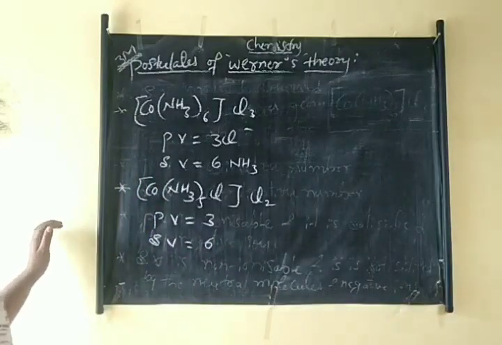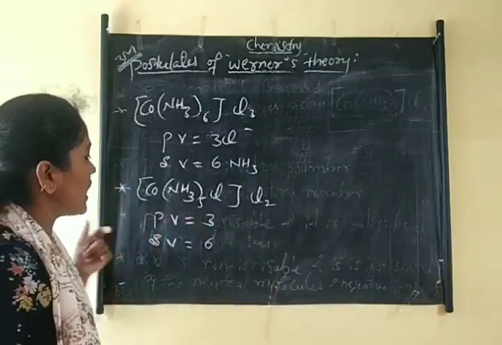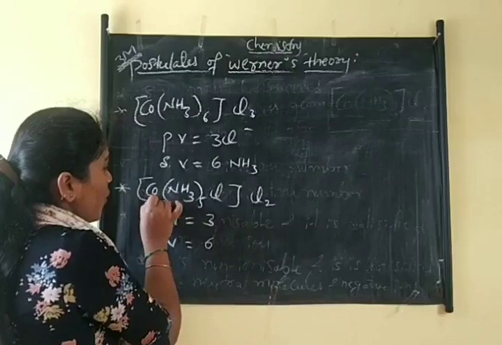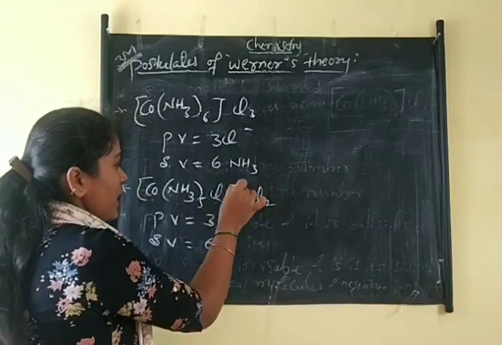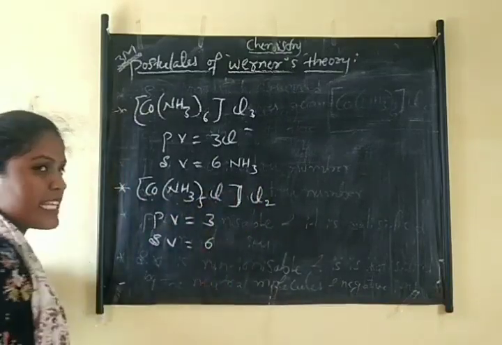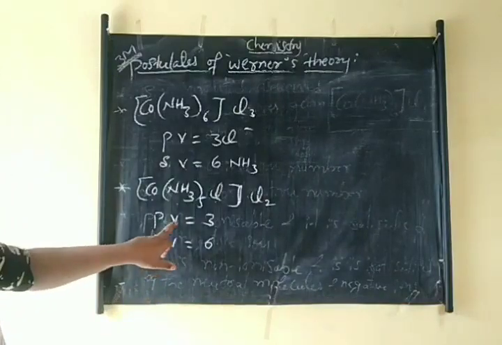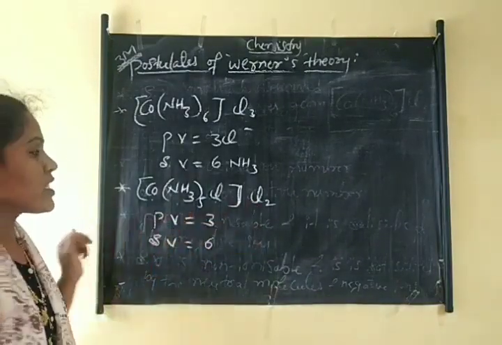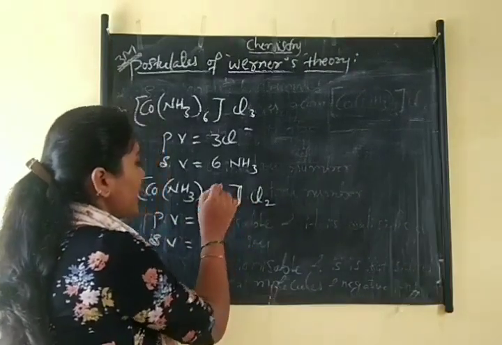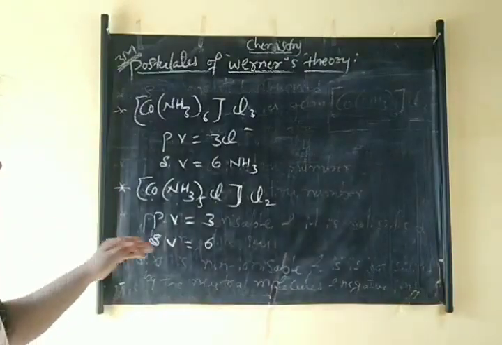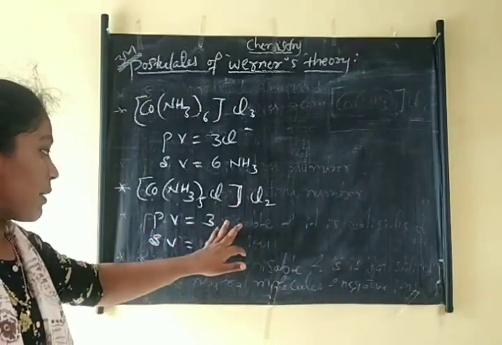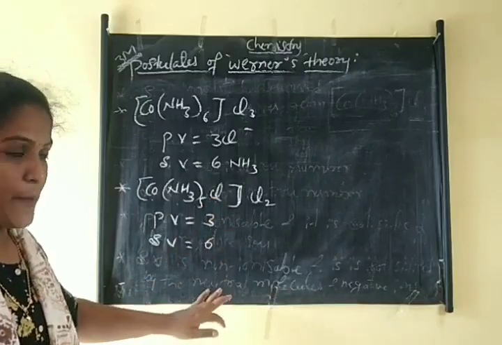Okay, so listen carefully. In this example, you can see cobalt, ammonia 5, Cl, and outside the square bracket Cl2. So here the primary valencies are 3. Cl2 is outside, and one more Cl is present inside the square bracket. It is considered as primary valency as well as secondary valency.